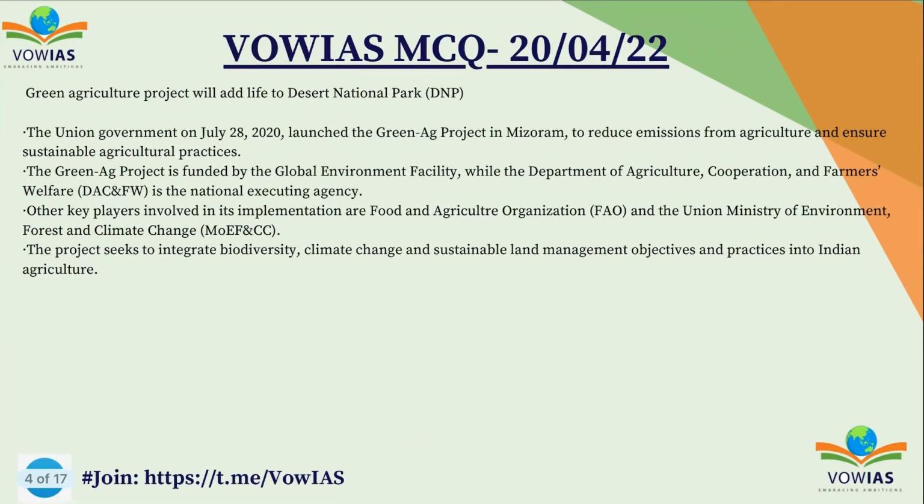So as I said, recently the Union Ministry has launched this Green AG project in Mizoram. The Green AG means Green Agriculture Project, will add life to the Desert National Park. The Green AG project is funded by Global Environment Facility, while the Department of Agriculture, Cooperation and Farmers Welfare is the national executing agency. Other key players involved in its implementation are Food and Agriculture Organization and the Union Ministry of Environment, Forest and Climate Change. The project seeks to integrate biodiversity, climate change and sustainable land management objectives and practices into Indian agriculture. So this is about Green AG, and let's look at the next question.